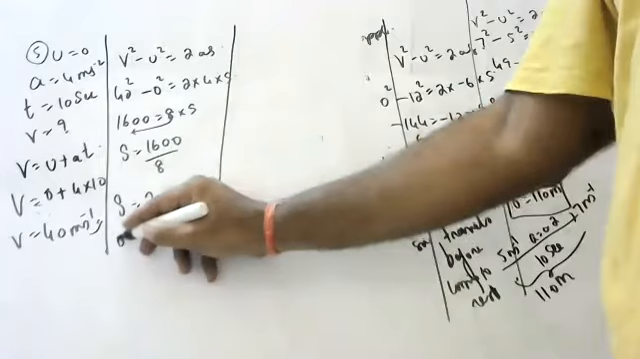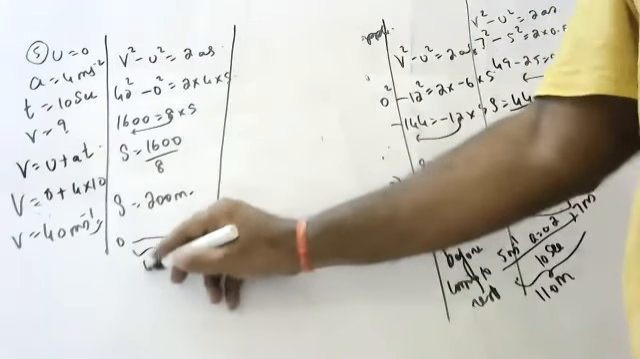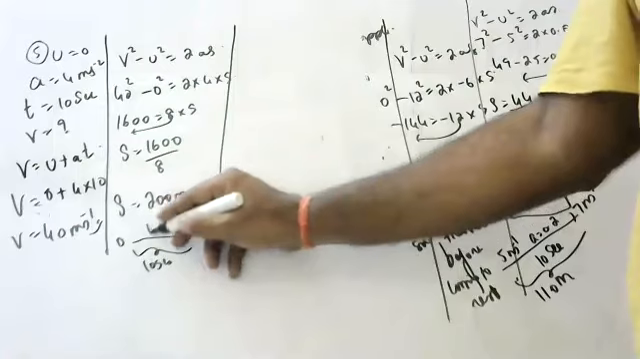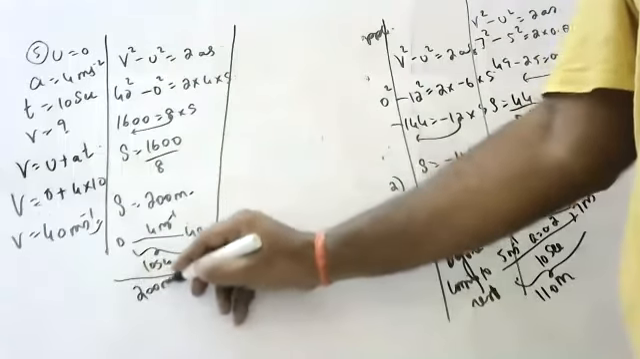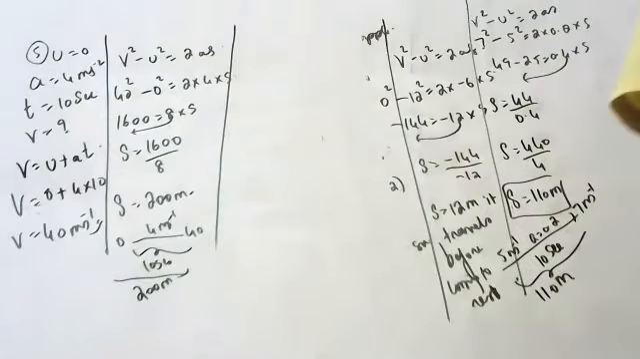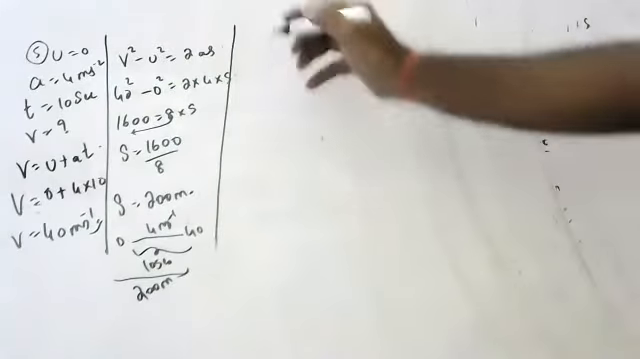So it started with 0, it became 40 in 10 seconds with how much acceleration? 4 meter per second square. And in this time interval, it traveled even 200 meters. Imagine, children, 200 meters means how much distance? You imagine, then you will get it. Sixth question.